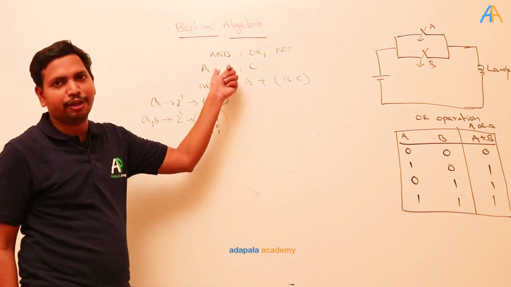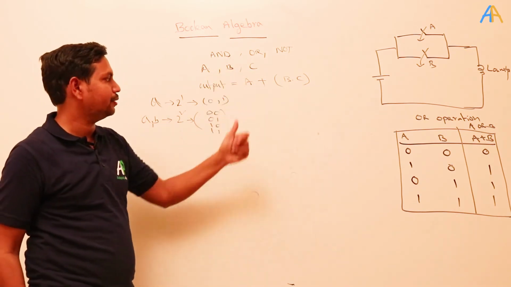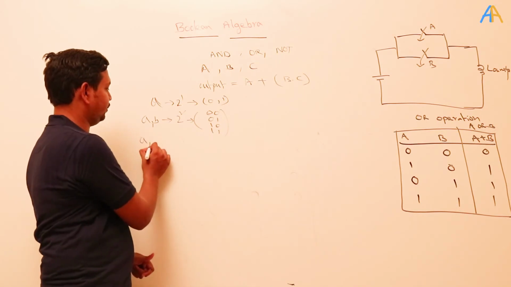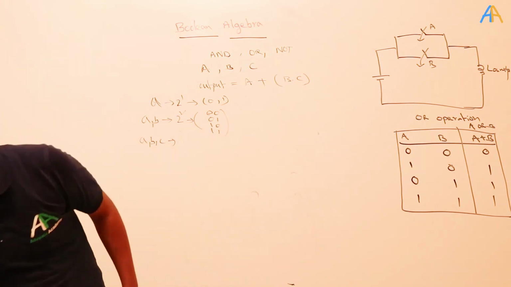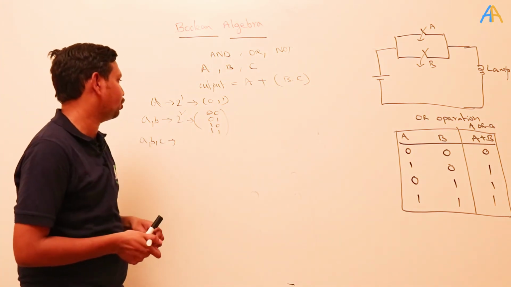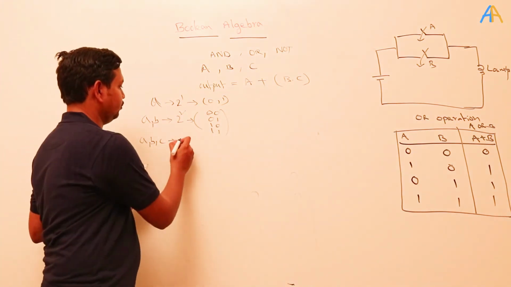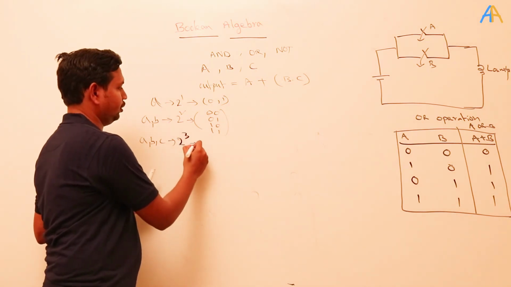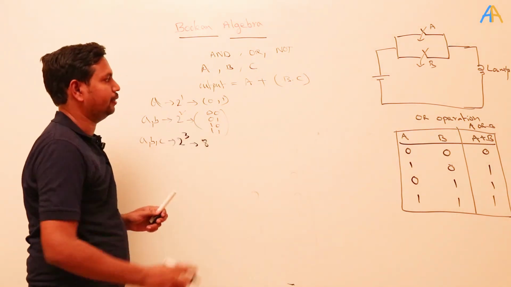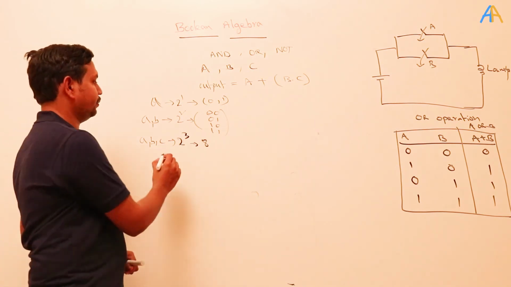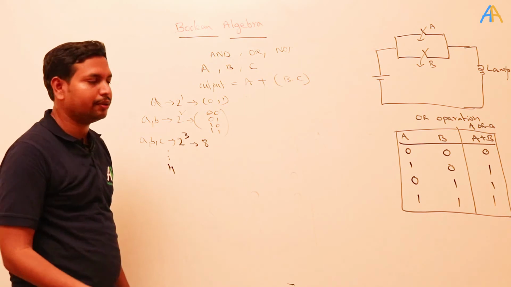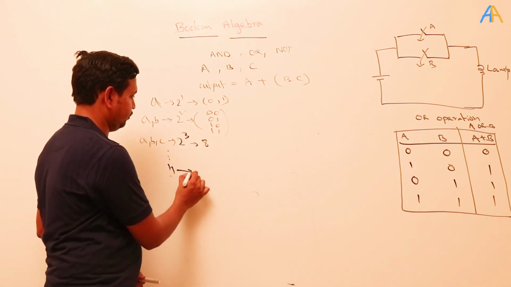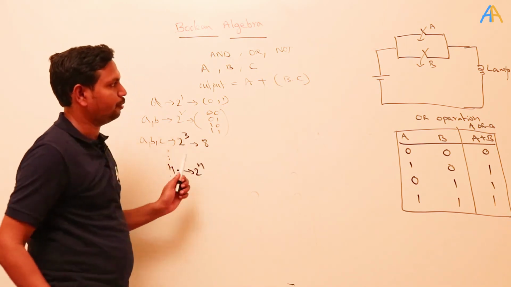Here how many variables do we have? 3 variables. 3 variables means a, b, c. How many different combinations will we get? We'll get 2 cube, that means 8. I'll write this one. If there are n variables, how many different combinations will we get in the truth table? 2 power n. You have to remember this one.